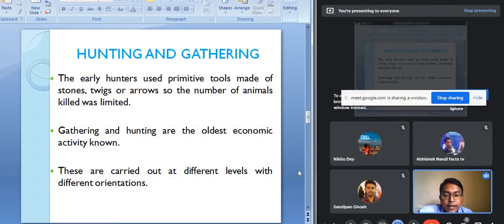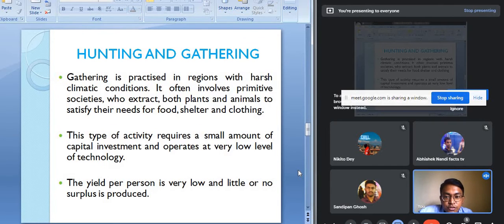Though hunting is now banned in many countries of the world, gathering is still prevalent. There are some areas in the world where the gathering economic activity is still being carried out, but it is not for survival now, it is for commercial purposes. There are some people who are engaged in gathering valuable plants, roots, fruits and all, which they sell in the market to earn their livelihood. So the nature of the gathering economic activity has changed.